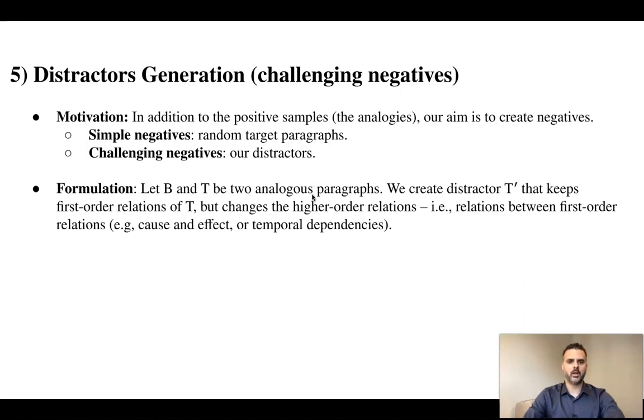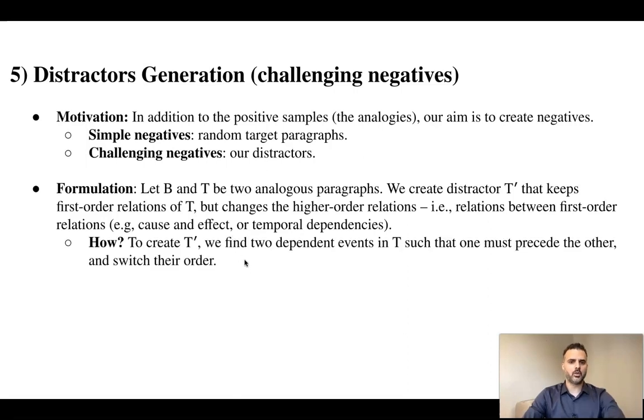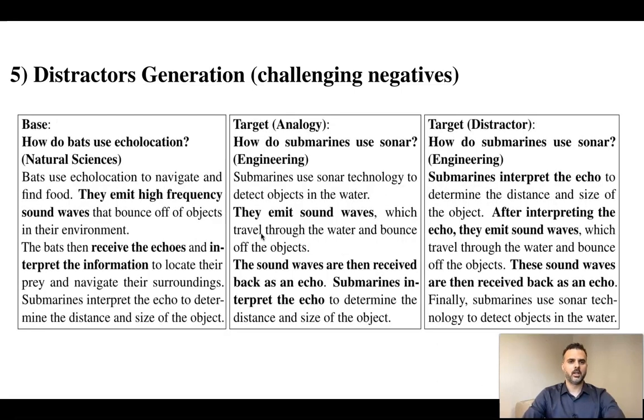Let B and T be 2 analogous paragraphs. We create distractor T', which keeps first-order relations as T, but changes the higher-order relations, meaning relations between first-order relations such as cause and effect or temporal dependencies. To create the distractor, we find 2 dependent events in T such that one must precede the other and switch their order. Here is an example of the distractor creation process.